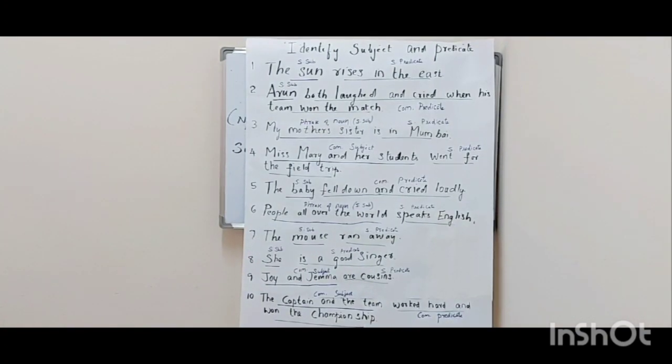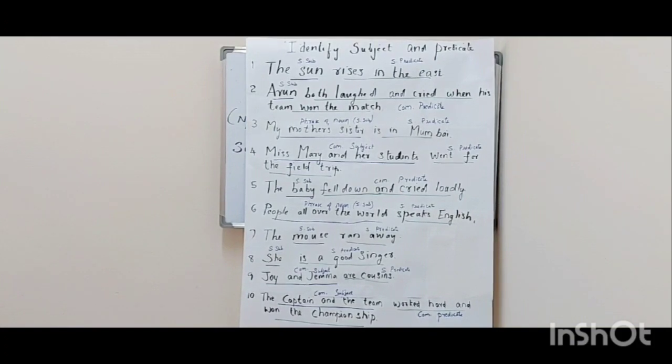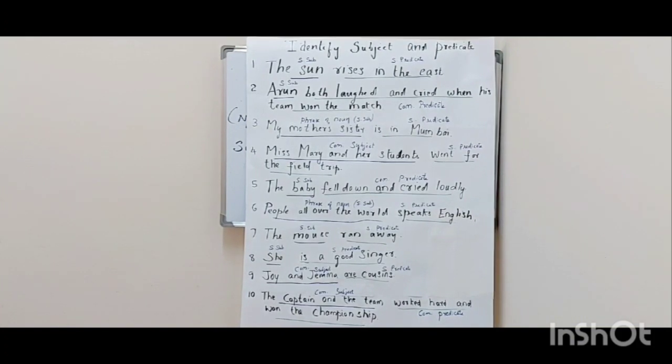Here is the answer key. I have labeled simple subject, simple predicate, compound subject and compound predicate. In addition to that, I have labeled the phrase of noun also. That also is considered as a simple subject only.